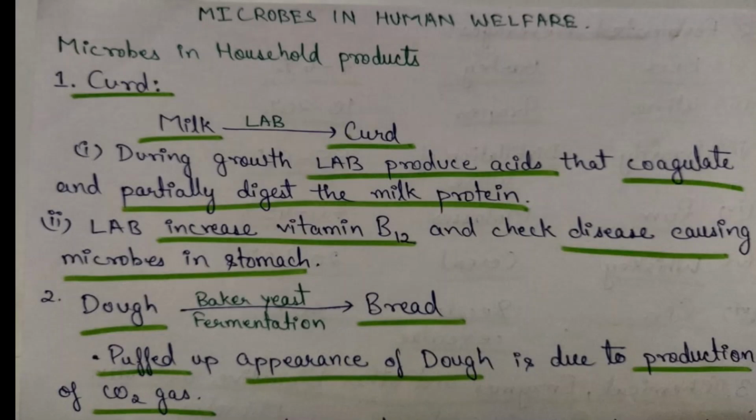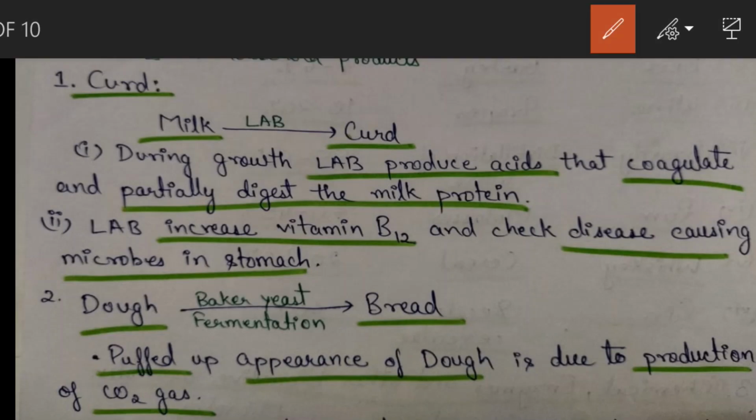curd, commonly known as dahi. With the help of lactic acid bacteria, which are gram positive, rod shaped and facultative anaerobic, we convert milk into curd. During growth, lactic acid bacteria produce acid that coagulates and partially digests the milk protein. Lactic acid bacteria increase vitamin B12 and check disease causing microbes in the stomach. So curd has a higher nutritional value than milk.